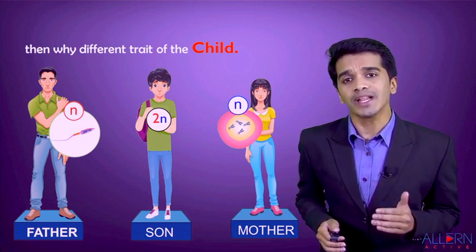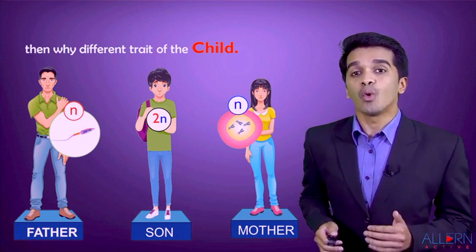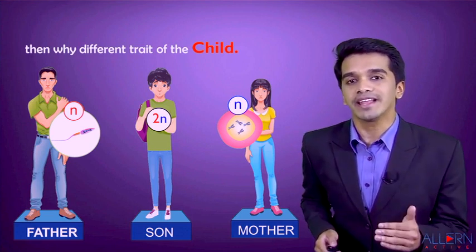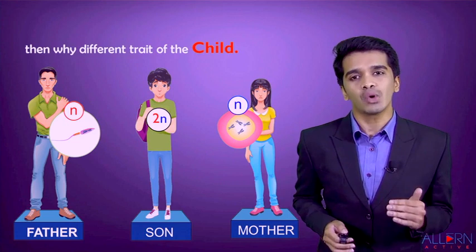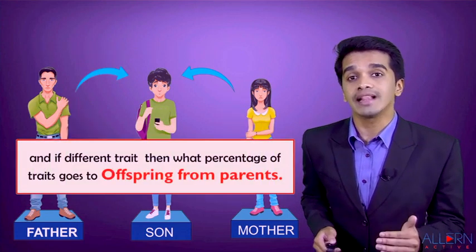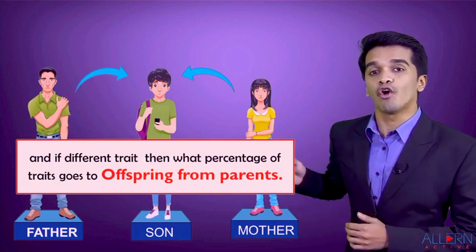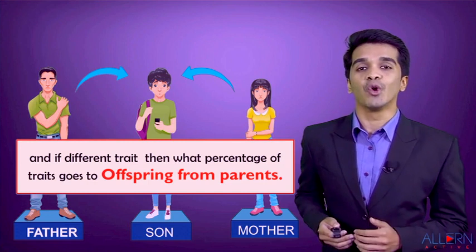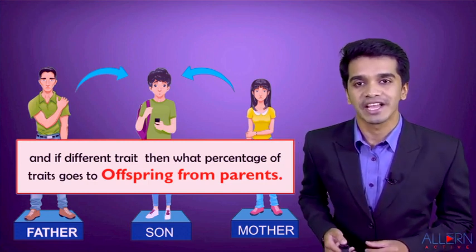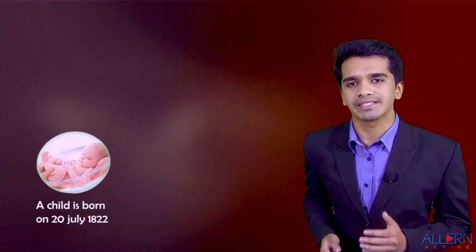If the contribution is equal, then why are there different traits in the child? Why does the child look different from their parents? Why doesn't the child look identical to their parents? And if the traits are different, then what percentage of traits goes to the offspring from their parents? All these questions were answered by one great personality.